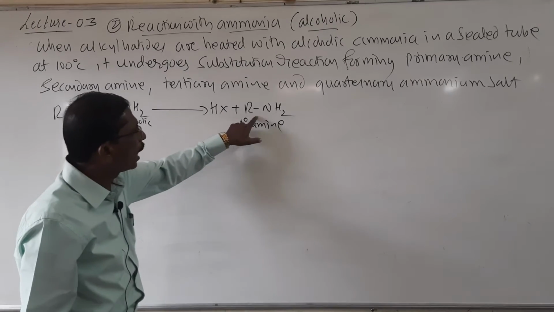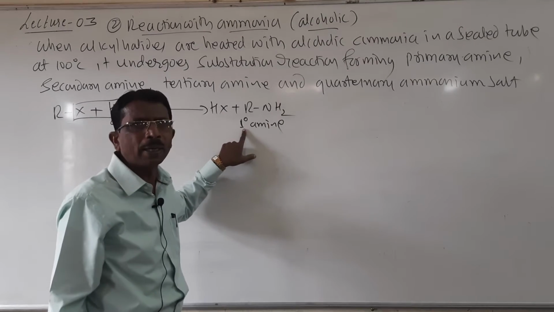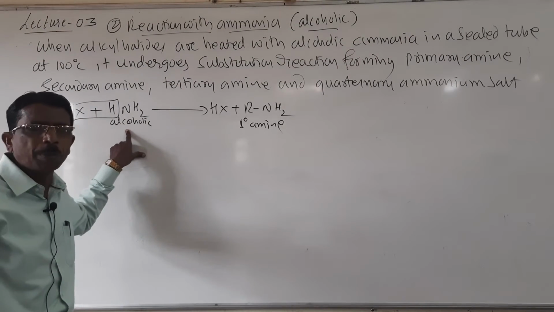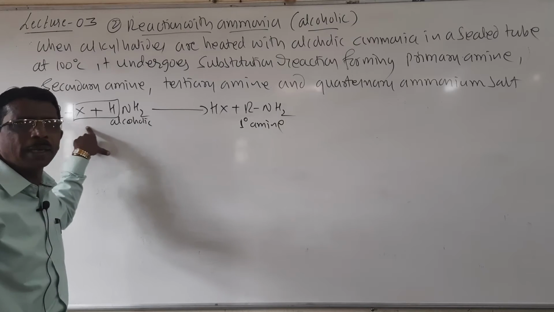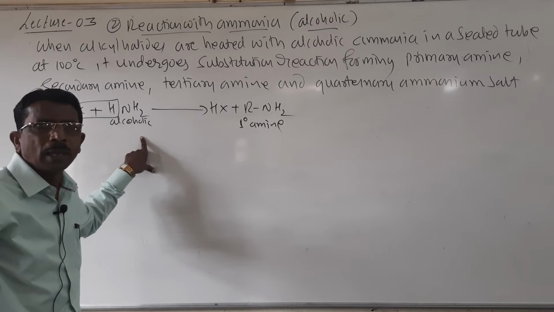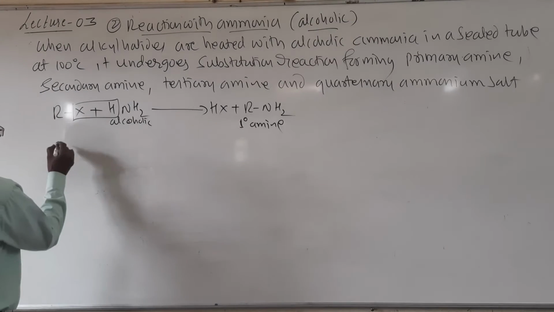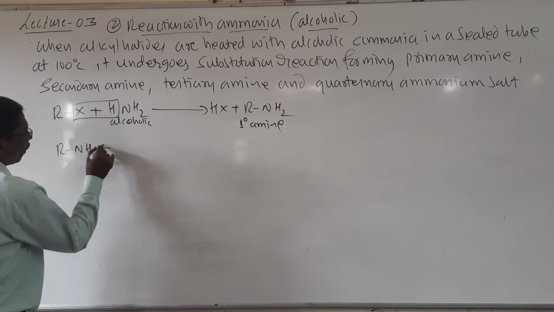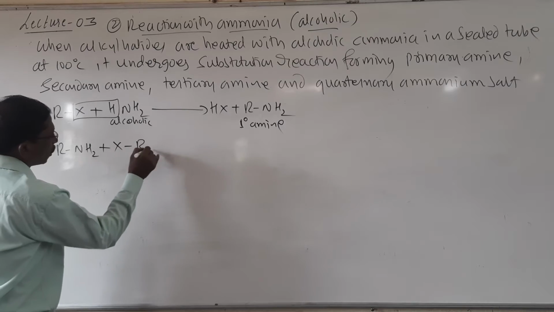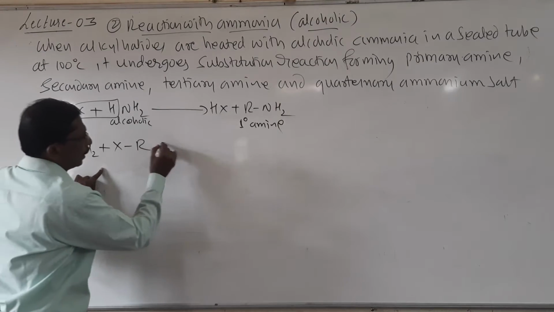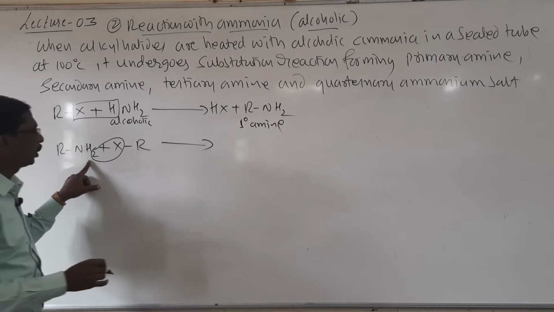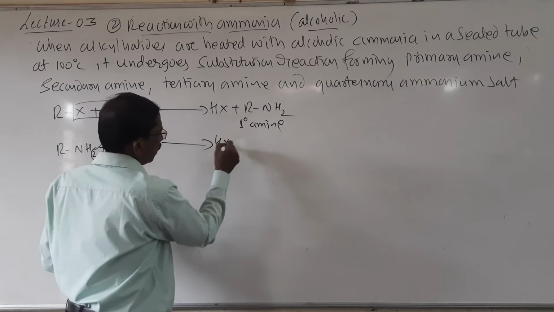Here only a few percentage of this alkyl halide reacts with this ammonia, and the remaining alkyl halide reacts with RNH2. It forms HX plus